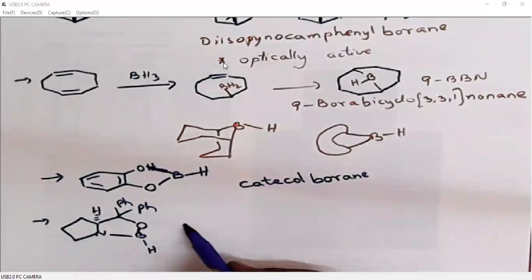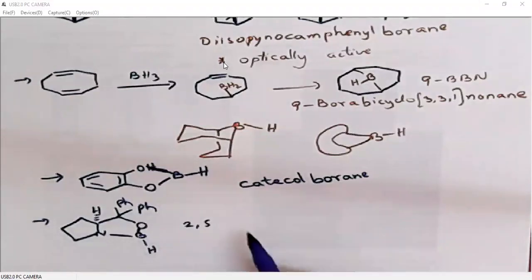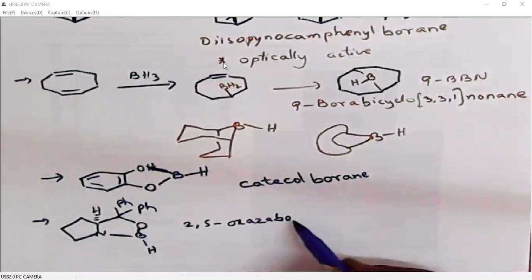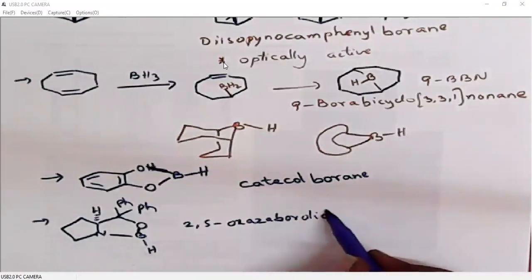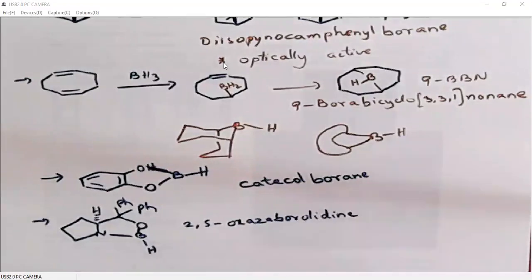It is an oxazaborolidine. It is called the CBS reagent. What is CBS?